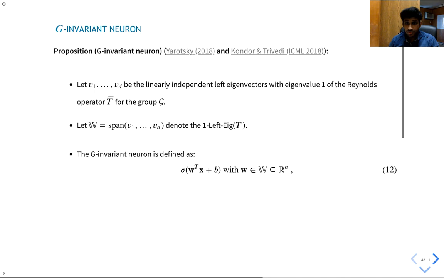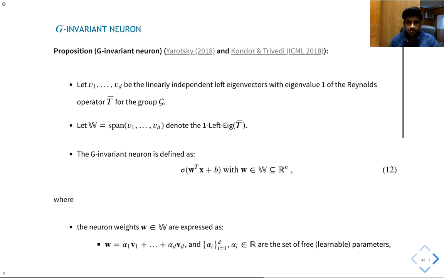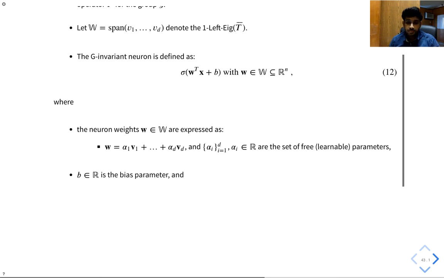The G-invariant neuron is defined using the weights that are in this invariant subspace W. The neuron weights can then be expressed as a linear combination of the left eigenvectors, and the coefficients alpha are the learnable parameters. B is the bias parameter and sigma is the activation function. The neuron is G-invariant, and you can easily verify that.